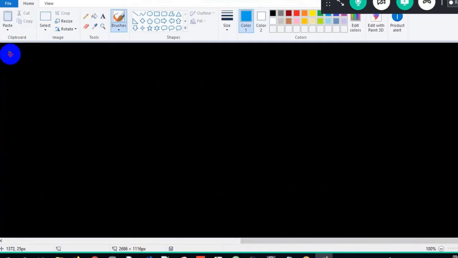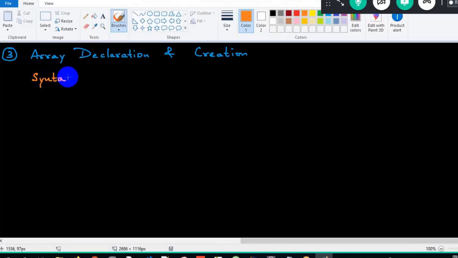See, syntax number 3. The syntax number 3 is array declaration and creation in a single line. Array declaration and creation, we are doing it together here. Is it possible? 100% possible. But how can we do it? So let me give you the syntax, so that you can all understand in a beautiful manner.